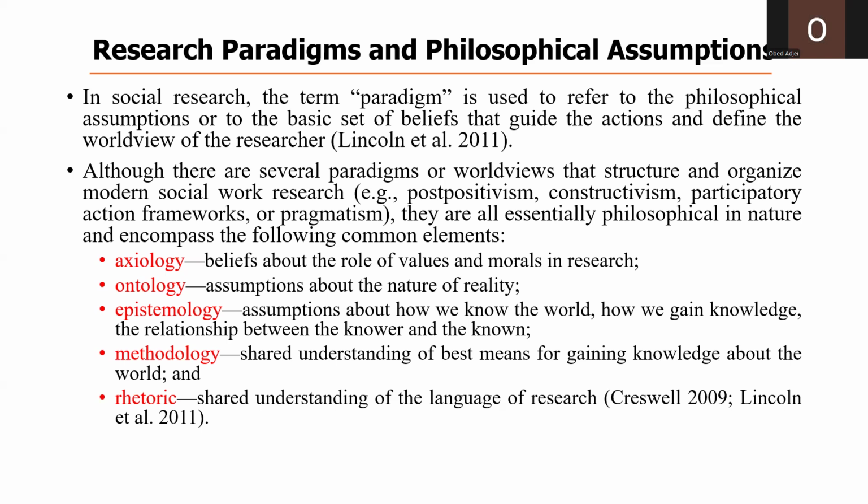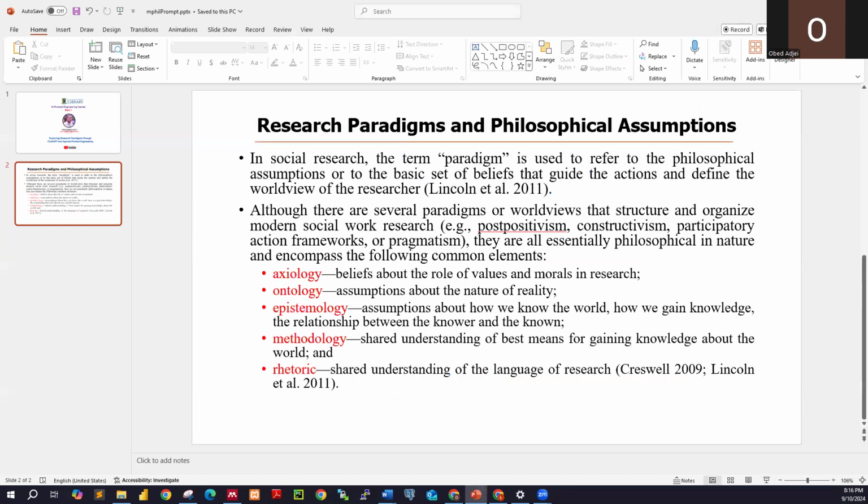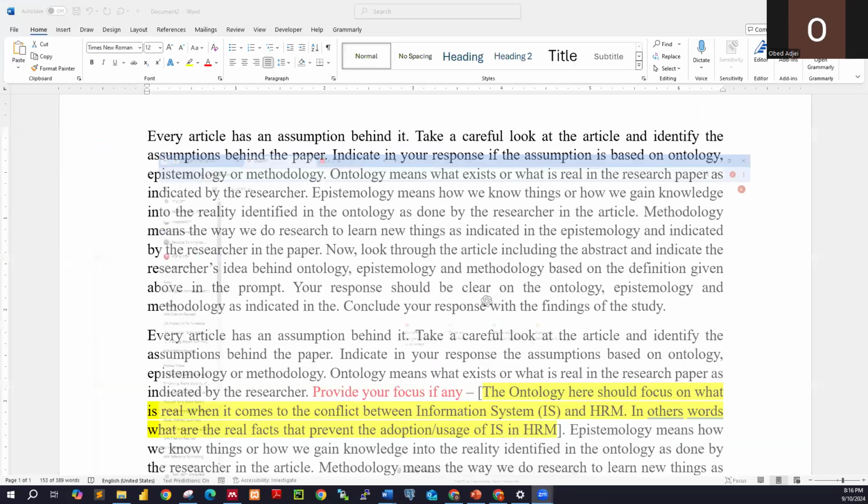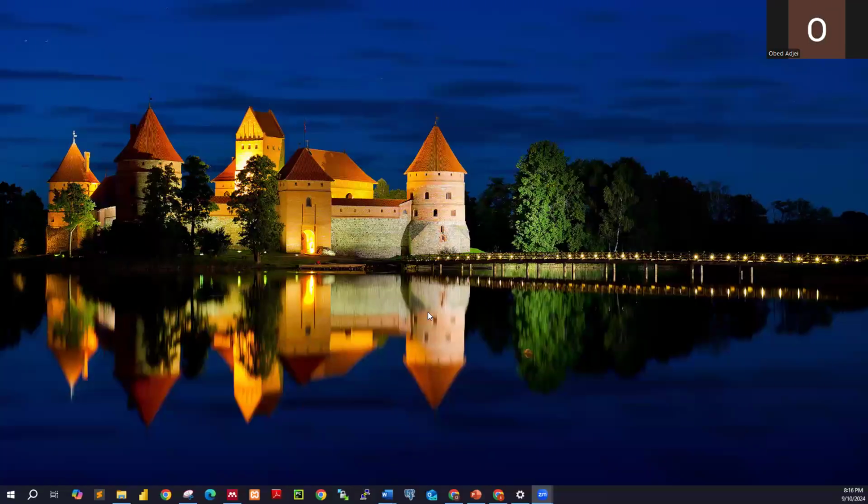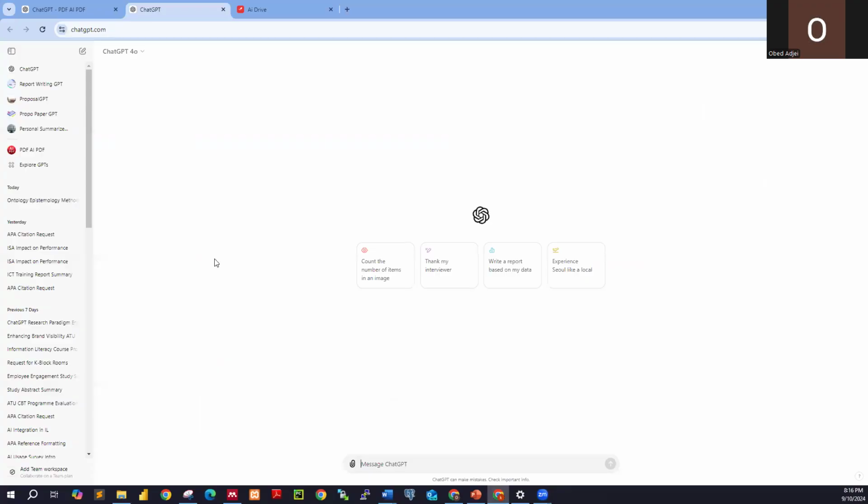Okay, let's move on to the practical aspects of this. Let me share. That is my ChatGPT. First of all, the tool that we are going to use is the generative AI tool ChatGPT, so just launch yours.